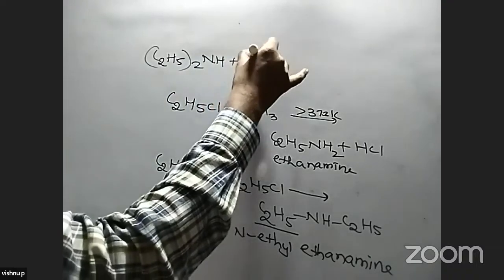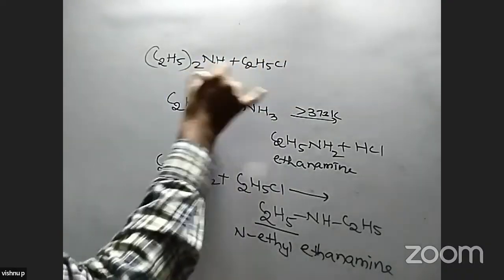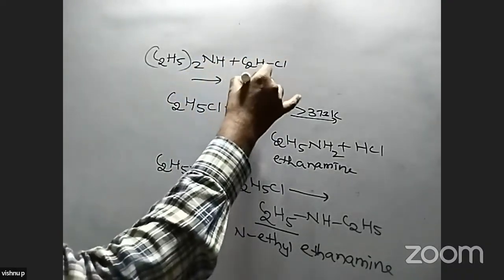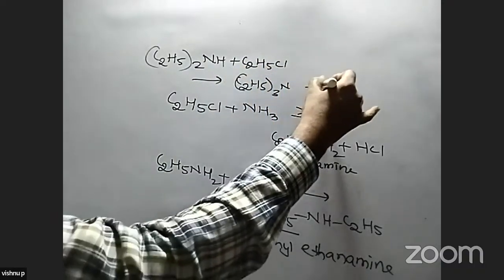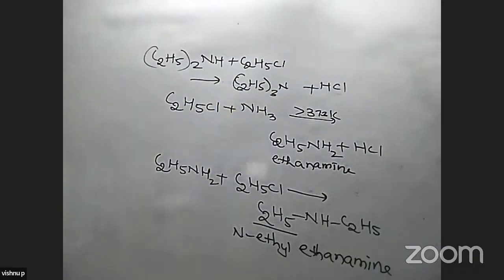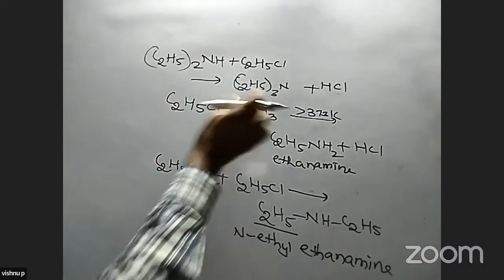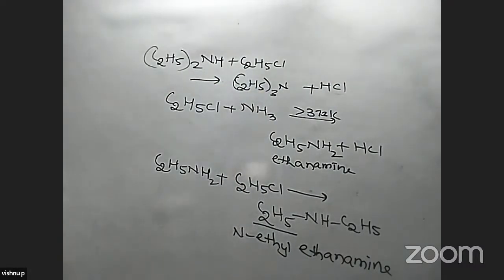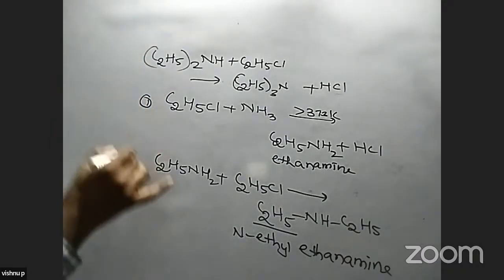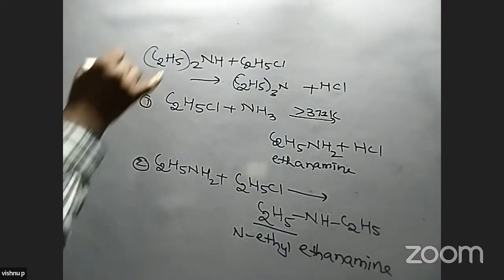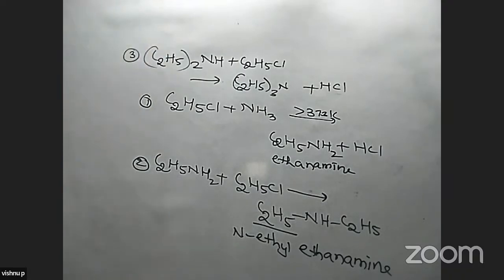Again, it reacts with one more ethyl chloride, chloroethane. We get a tertiary amine, C2H5 taken thrice, N, plus HCl. The name of this compound is N,N-diethyl ethanamine. This is the first step, the second, and the third.